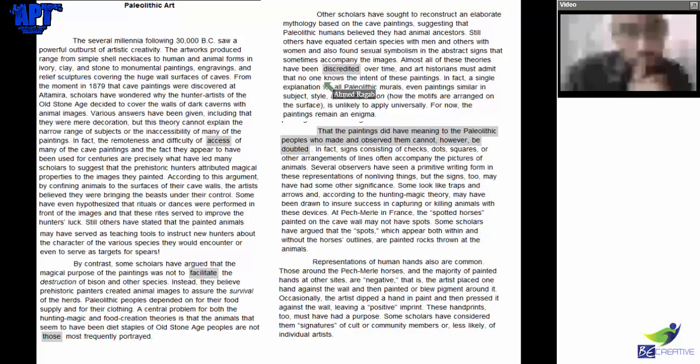Reconstruct some mythology, so that's another thing. Like the painting.